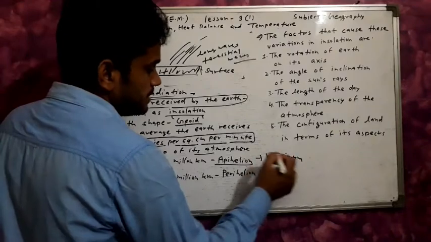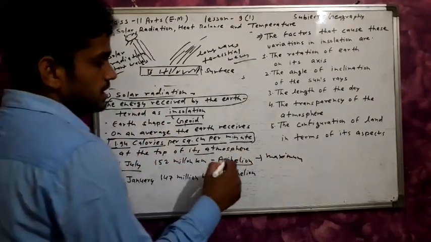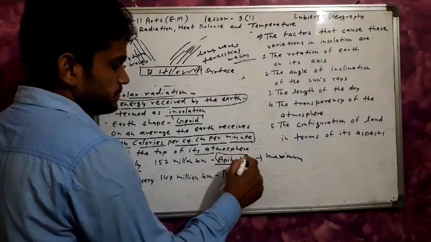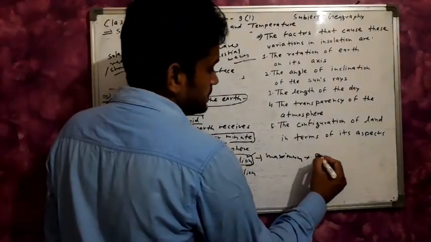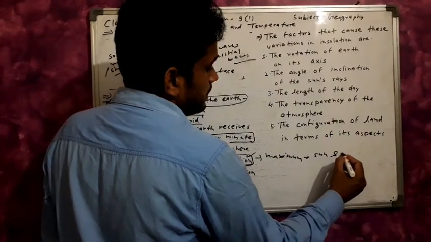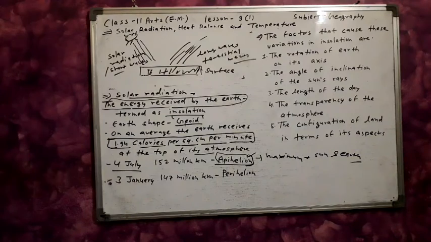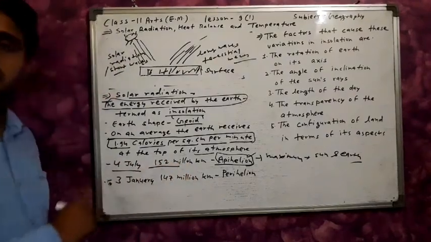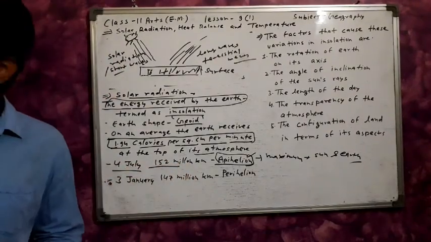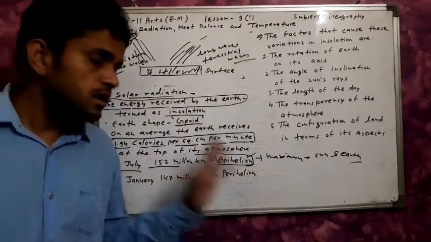At this position the distance between the sun and earth is 152 million kilometers.